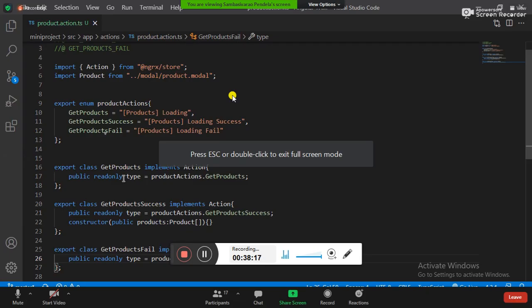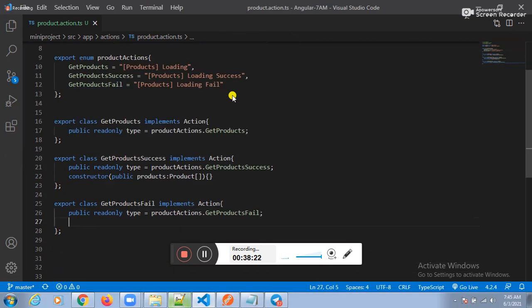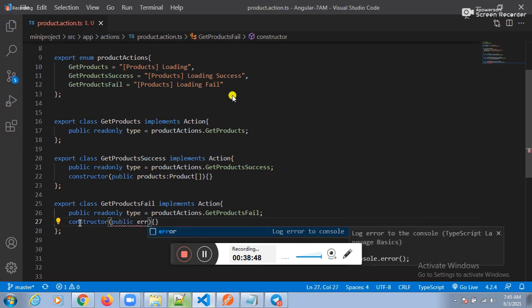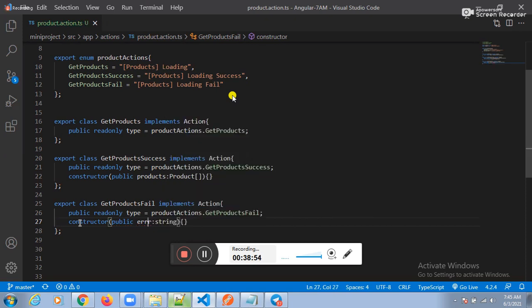Fine. If a third action is implemented successfully, are we getting an error? Yes, sir. So to catch that error, we need to go for a constructor. What do you want to place? Public error colon. What is the data type? The data type is string. Okay? Guys, respond here.